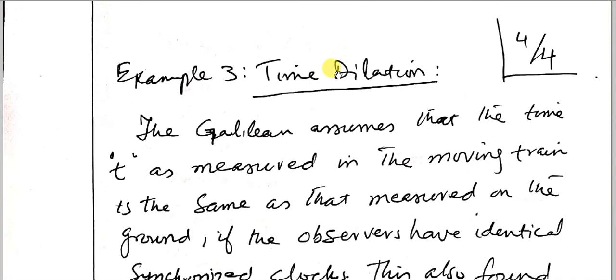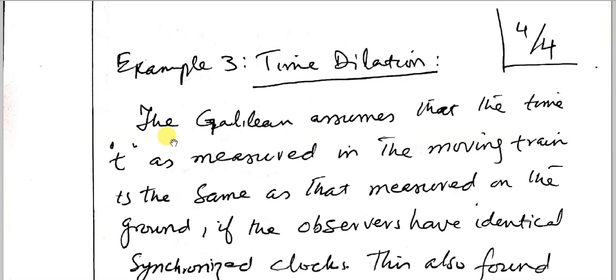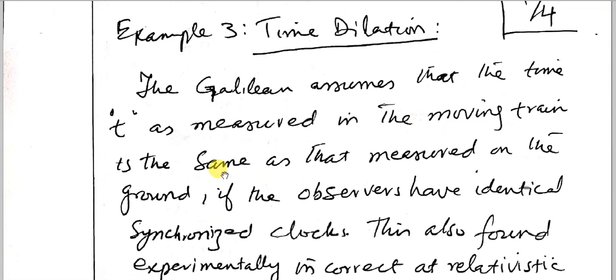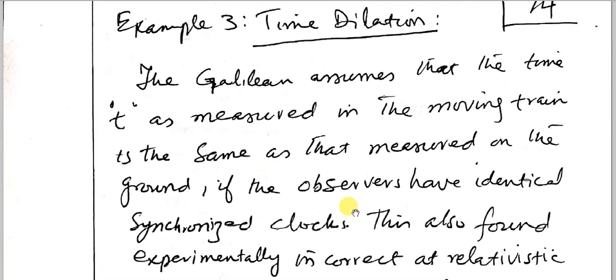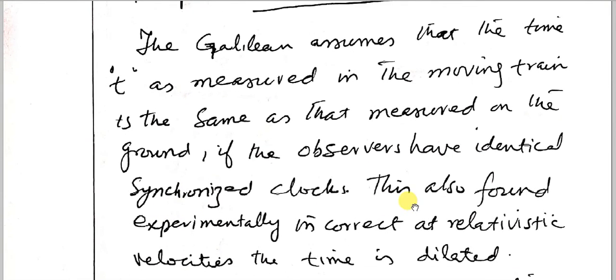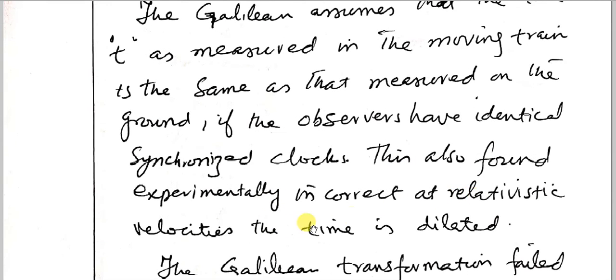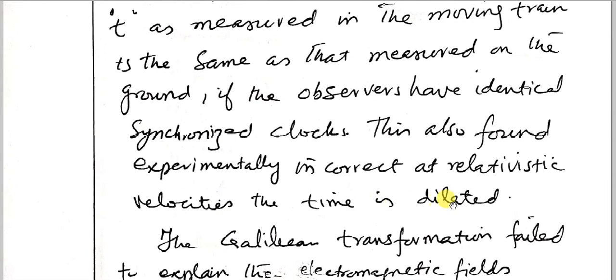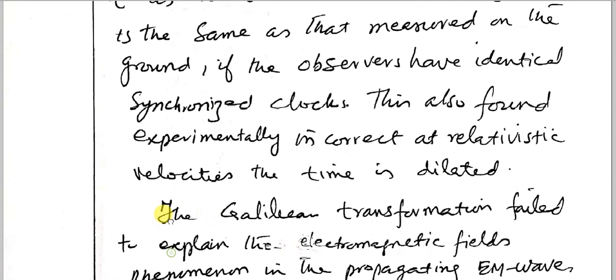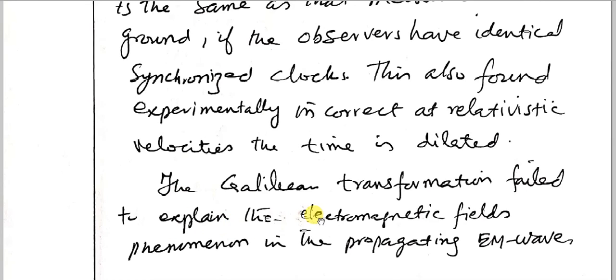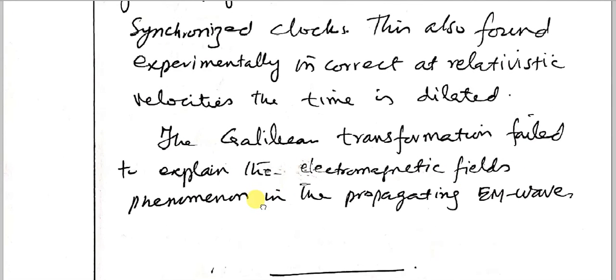The third example is time dilation. The Galilean transformation assumes that the time t as measured in the moving train is the same as that measured on the ground, if the observers have identical synchronized clocks. This is also found experimentally incorrect. At relativistic velocities, time is dilated. So the Galilean transformation failed to explain electromagnetic field phenomena in the propagation of electromagnetic waves.